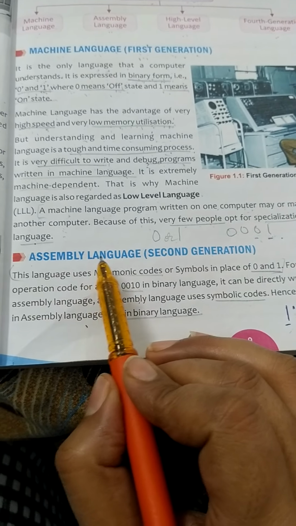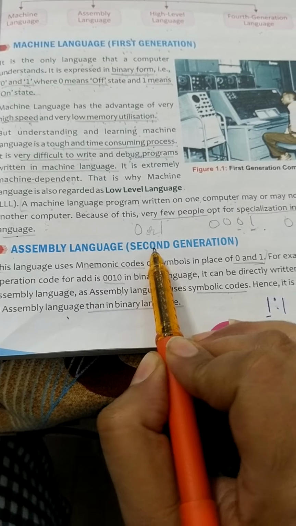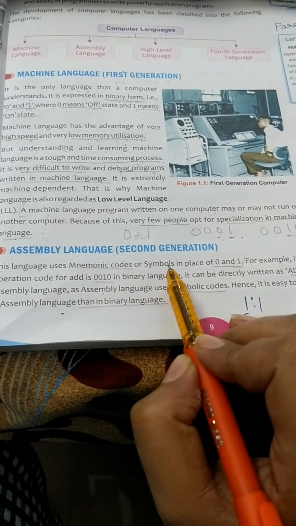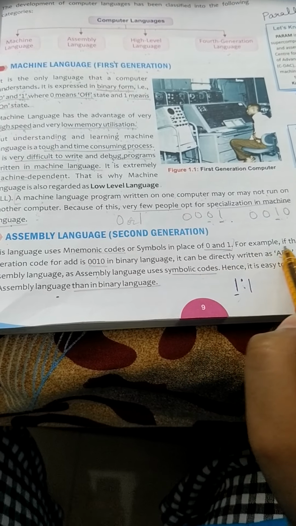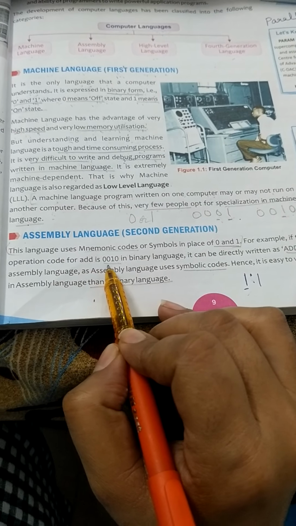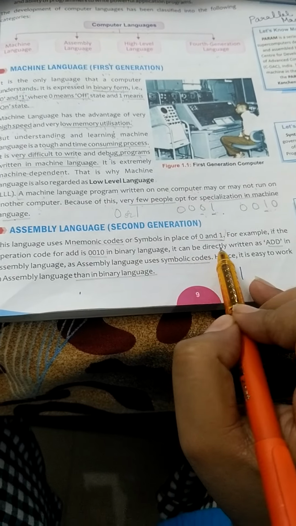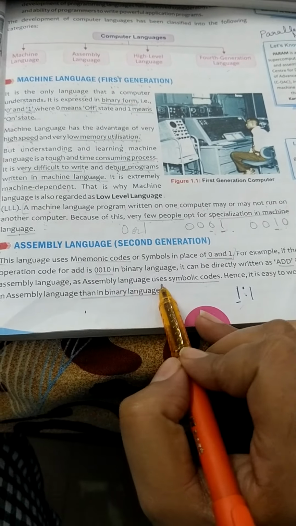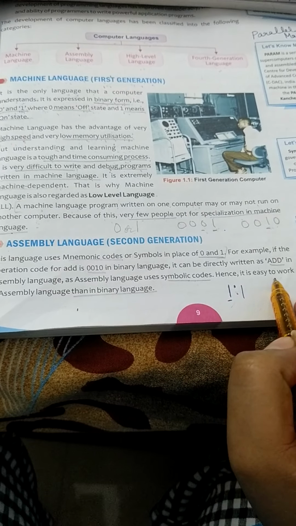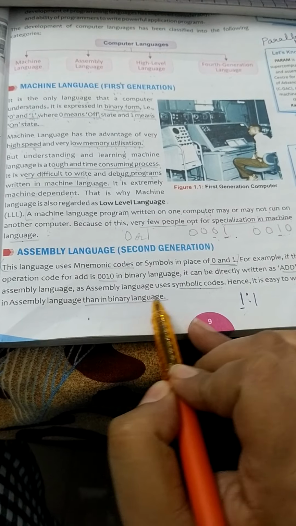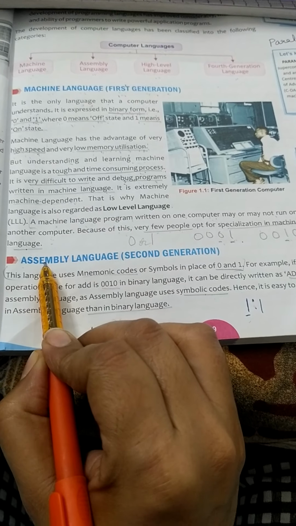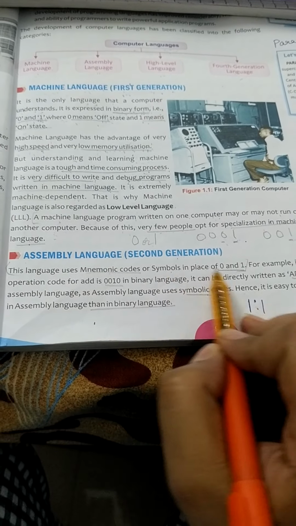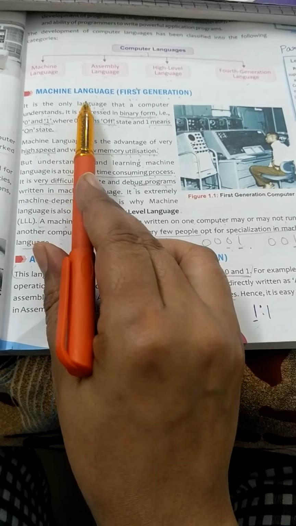The second language is assembly language, that is regarded as a second generation language. This language uses mnemonic codes or symbols in place of 0 and 1. For example, if the operation code for add is 0010 in binary language, it can be directly written as ADD in assembly language. As assembly language uses symbolic codes, it is easy to work in assembly language than in binary language.